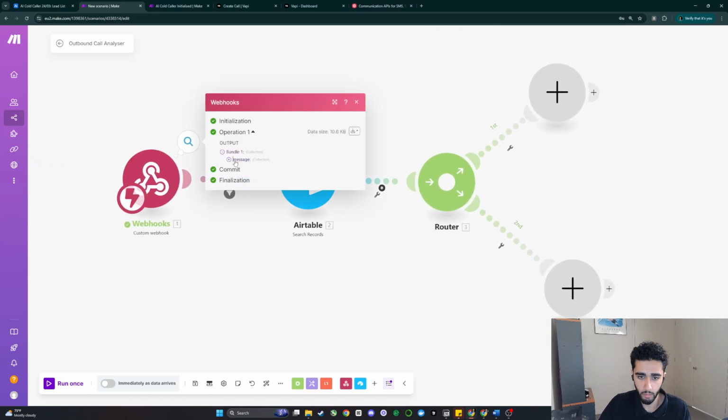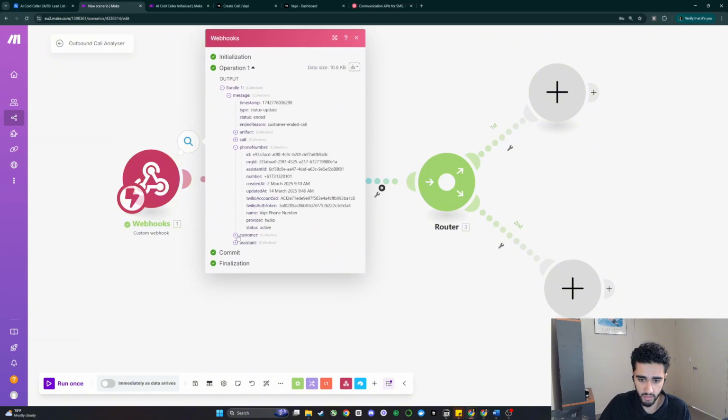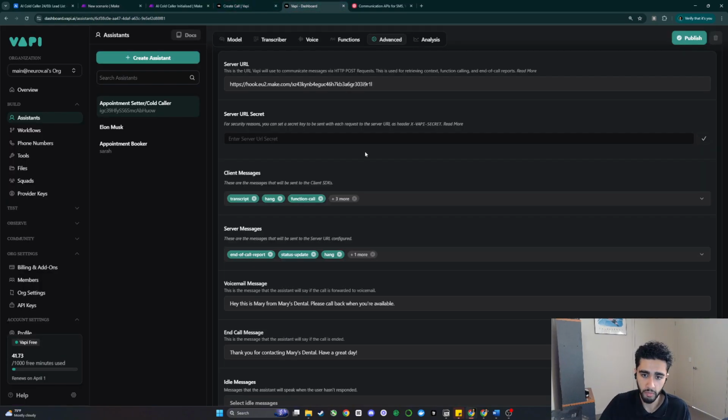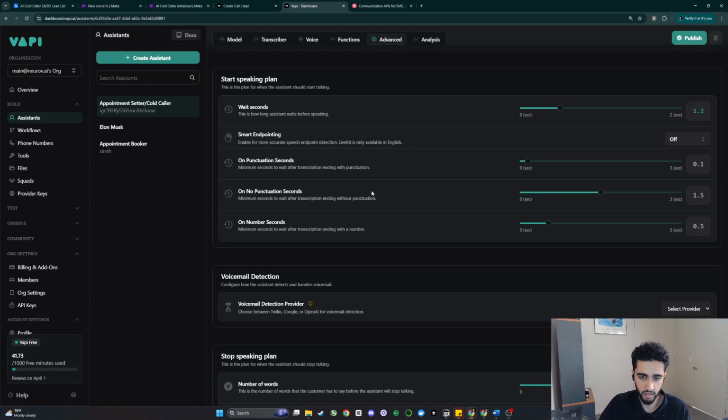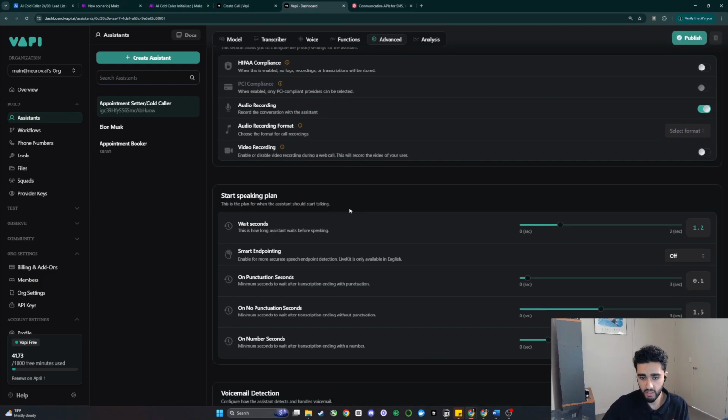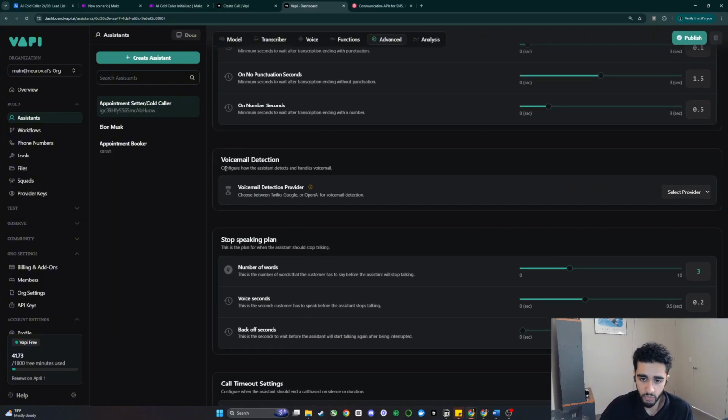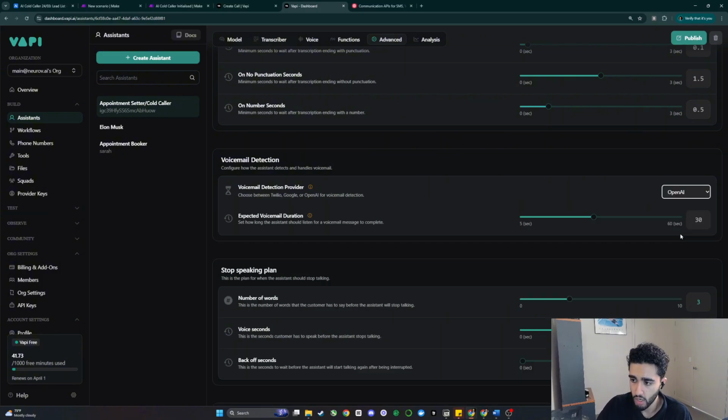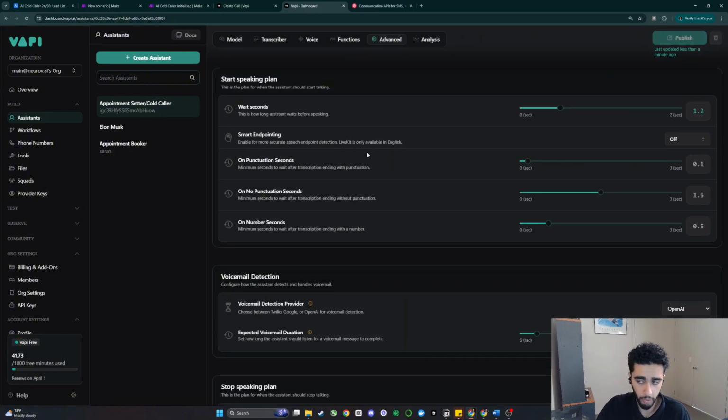So Vapi, I'm not quite sure how this works because it's quite new, have a brand new voicemail detection software directly integrated into their assistants. If you go back into the advanced settings and scroll down a bit to voicemail detection, you can configure how the assistant detects and handles voicemail. In this case, our provider is Twilio. You can choose between Twilio, Google, and OpenAI for voicemail detection. We'll probably do OpenAI. And the expected voicemail duration: set how long the assistant should listen for a voicemail message to complete. In this case, we do about 10 seconds for voicemail, and then we'll click publish.